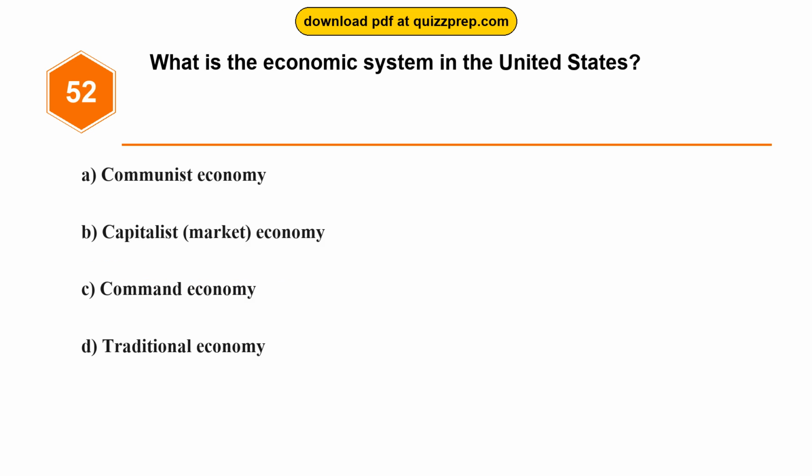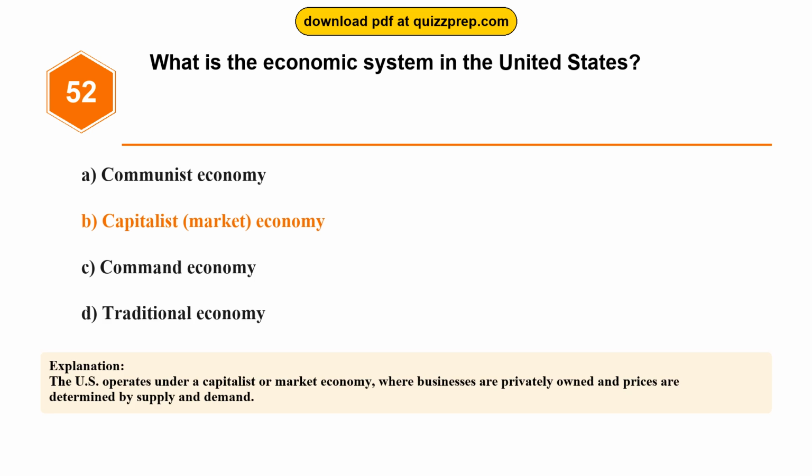Question 52. What is the economic system in the United States? Option A, communist economy. Option B, capitalist, market, economy. Option C, command economy. Option D, traditional economy. The correct answer is option B, capitalist, market, economy. The U.S. operates under a capitalist or market economy, where businesses are privately owned and prices are determined by supply and demand.